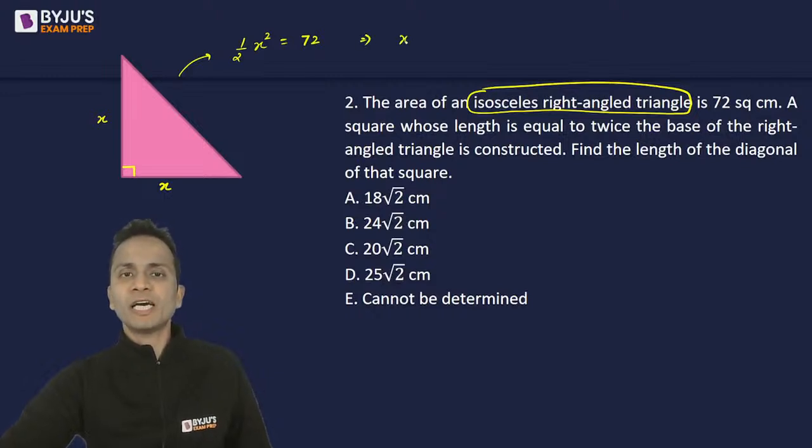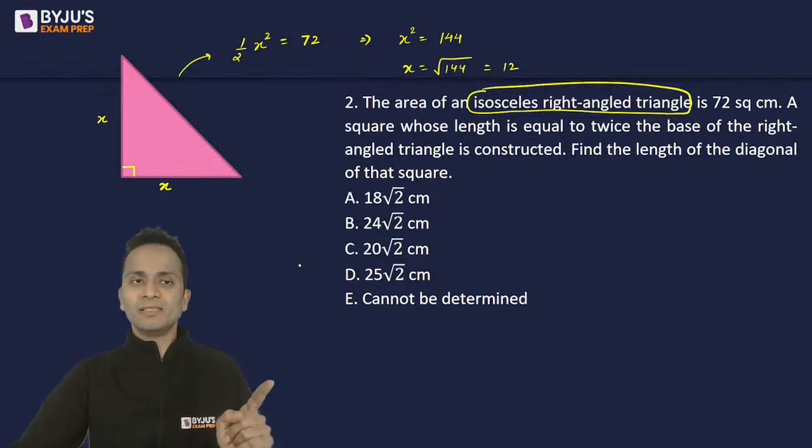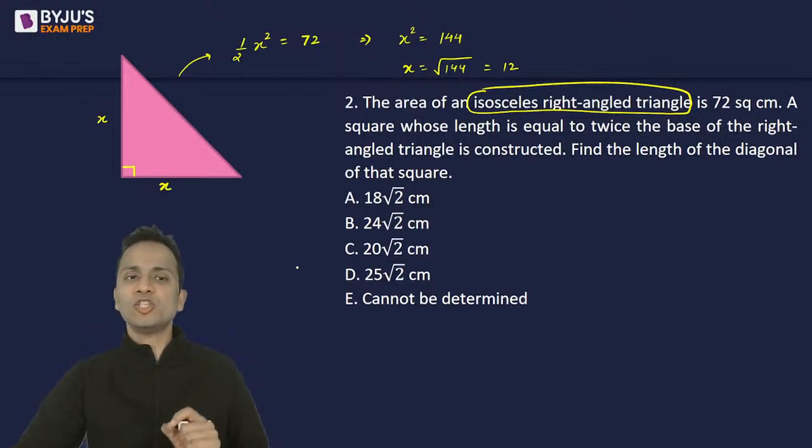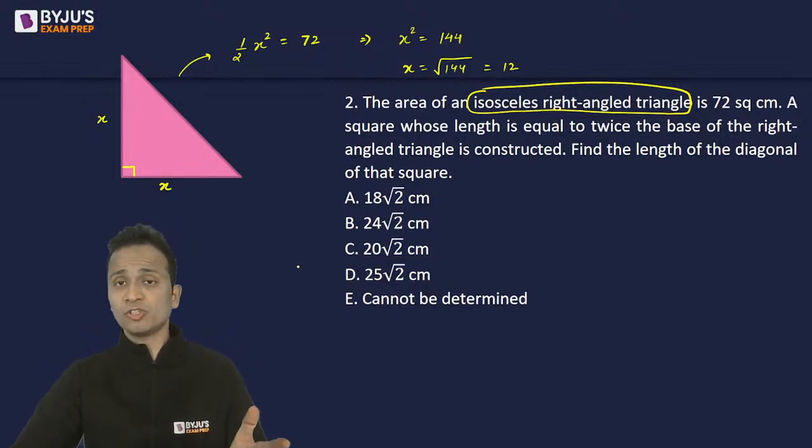Upon simplification, I can say that x square will be equal to 72 multiplied by 2, that is 144. And the value of x comes out to be under root of 144, which is equal to 12. So the side of this isosceles right angled triangle is equal to x, which I have assumed, and the value of x is equal to 12.